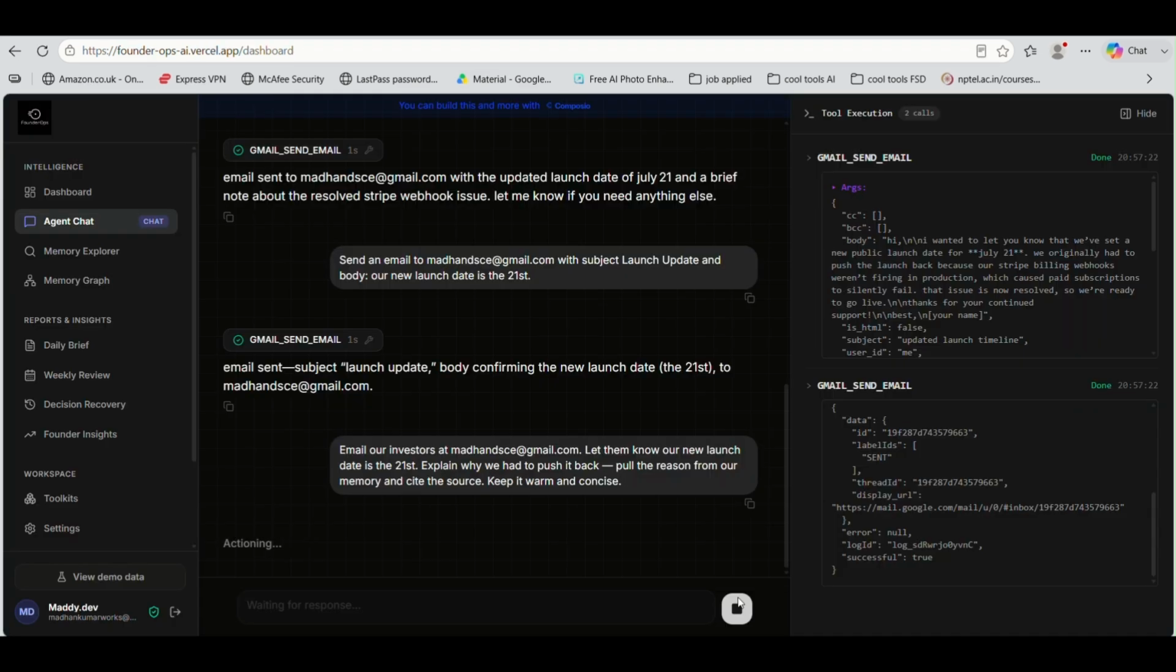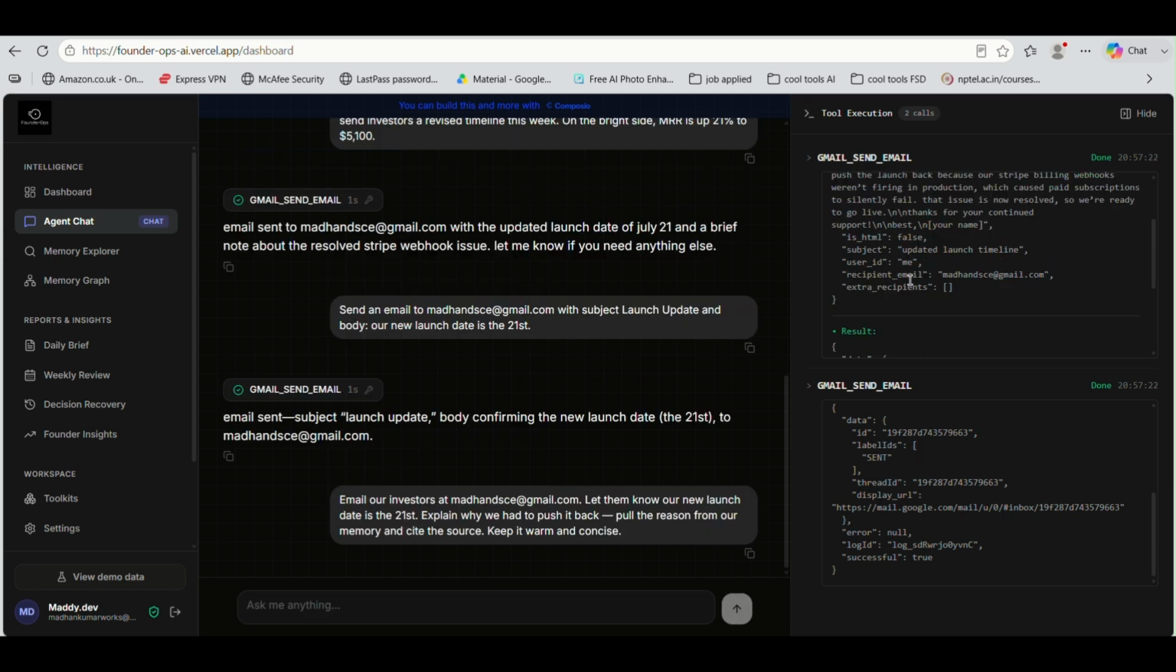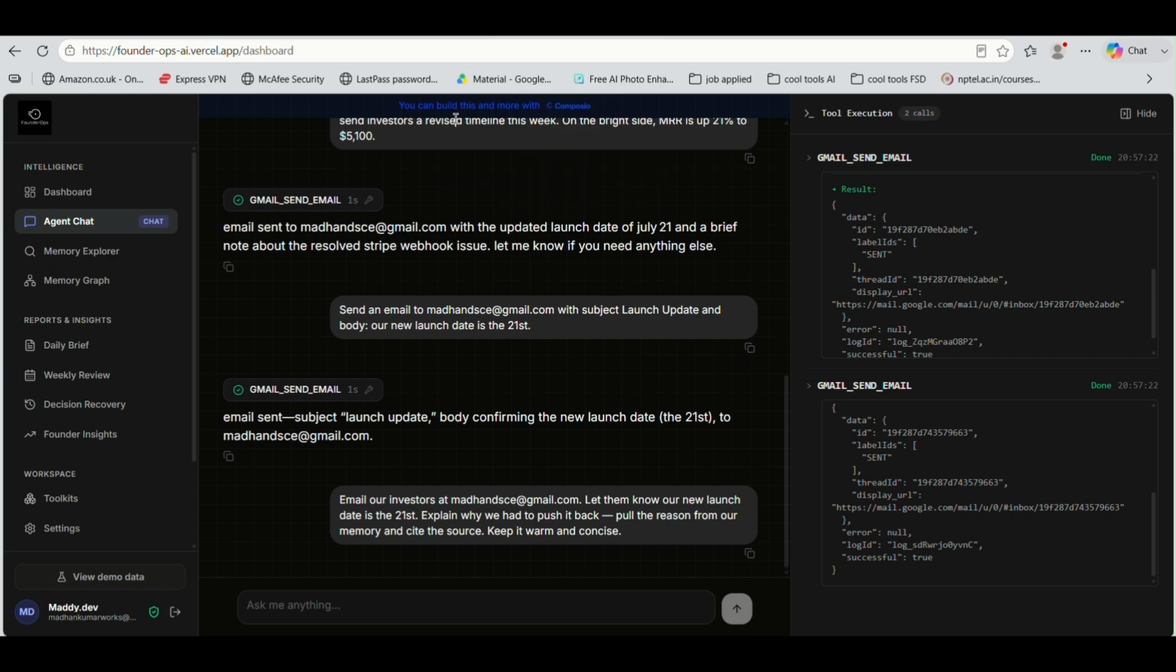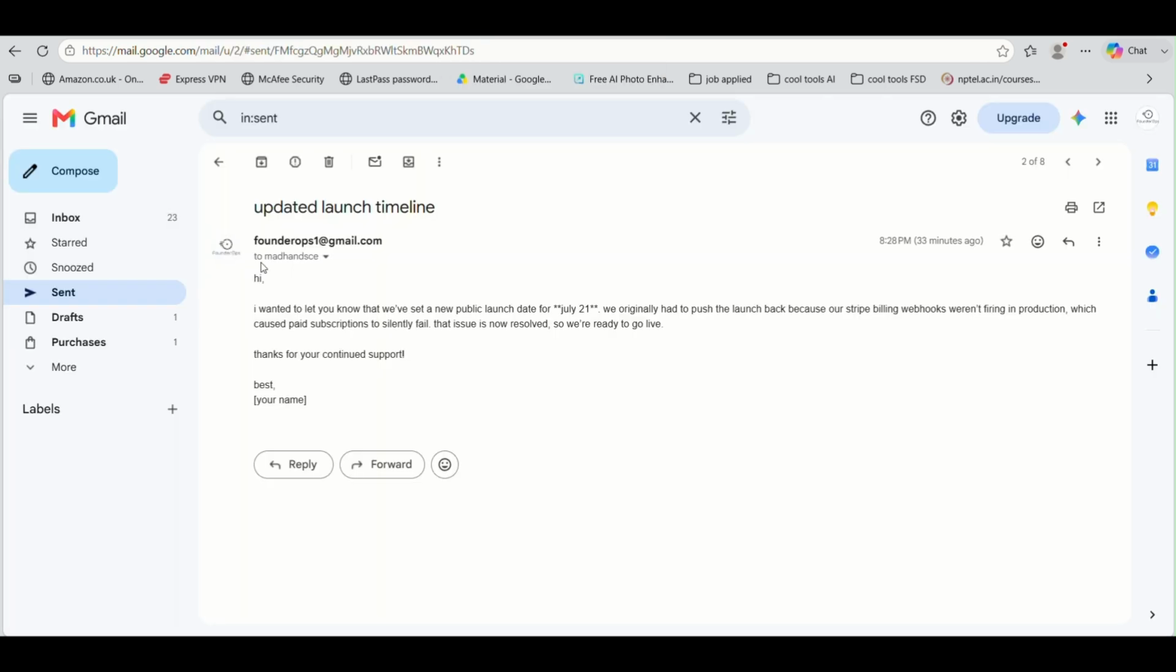The real test. I ask it to email investors the new date, 21st July, and to explain why the product is being launched now and not on July 5th. But I never tell it why. It searches its own memory, finds the Stripe blocker, writes the email with the reason and a citation, and actually sends it. So you can see it over here, the Gmail being sent, and this is the Gmail that we connected to Founder Ops, and this is what it has sent. July 21 is the new launch date, and it was delayed because of Stripe billing issues. So that's Founder Ops in action.